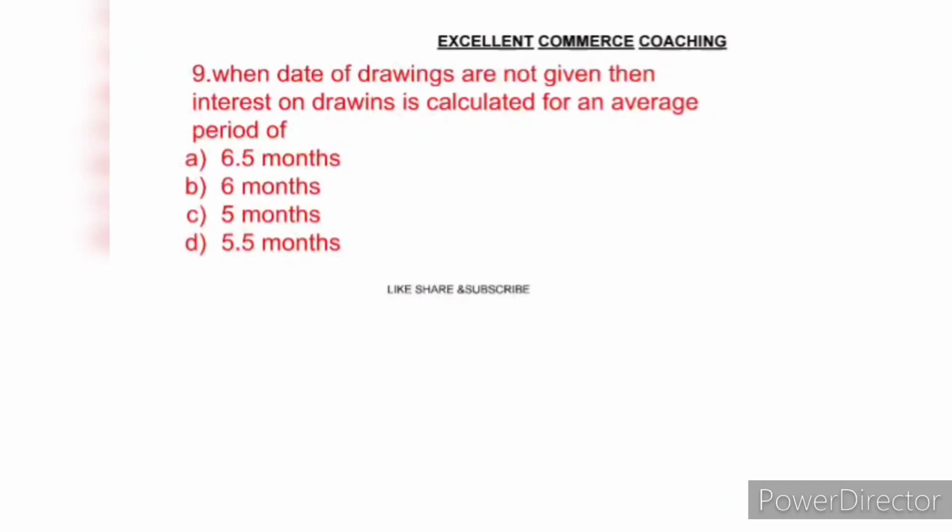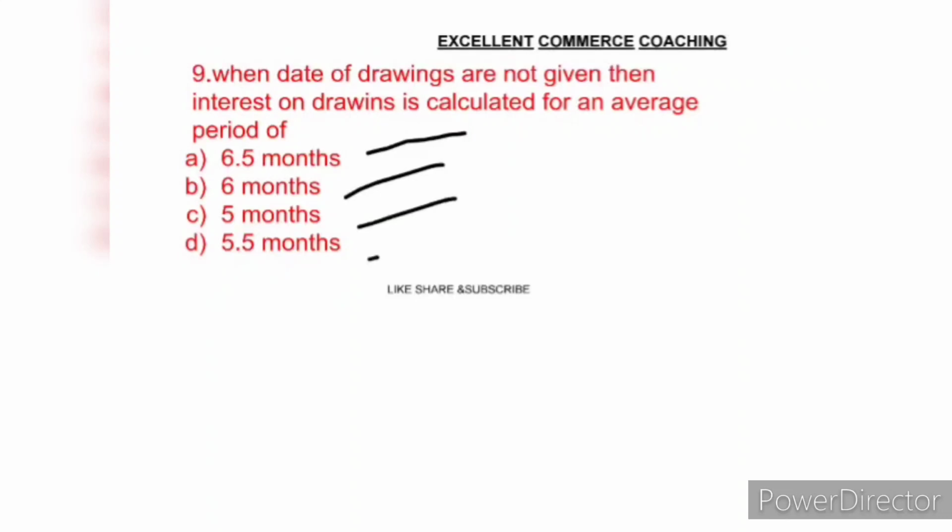Next question. When the date of drawings is not given, then interest on drawings is calculated for an average period of. It means if the date of drawings is not given, then for how many months will we take interest? Option A, 6.5 months. Option B, 6 months. Option C, 5 months.